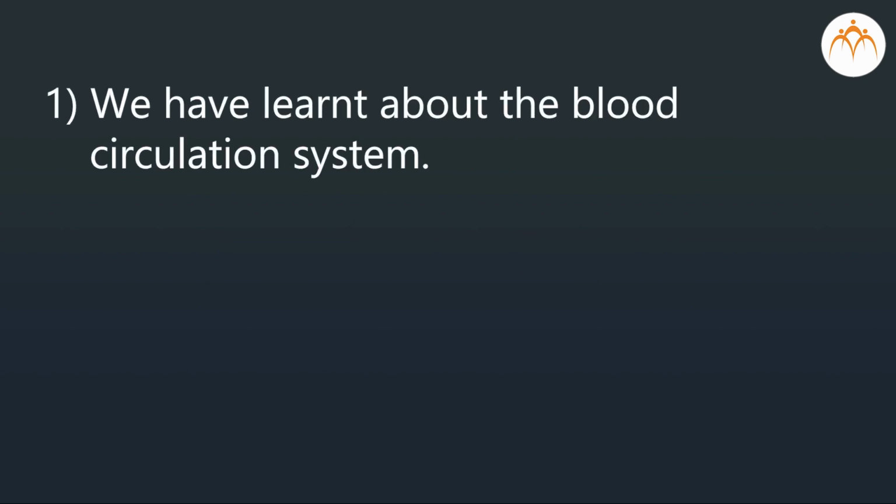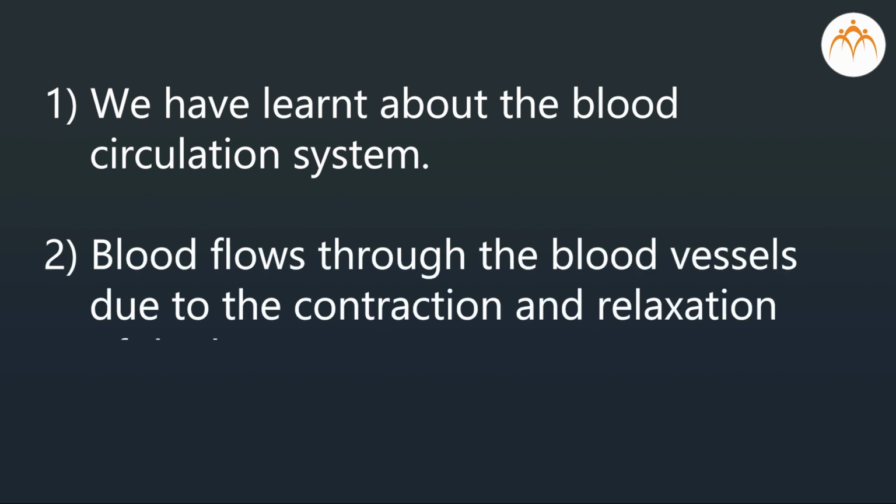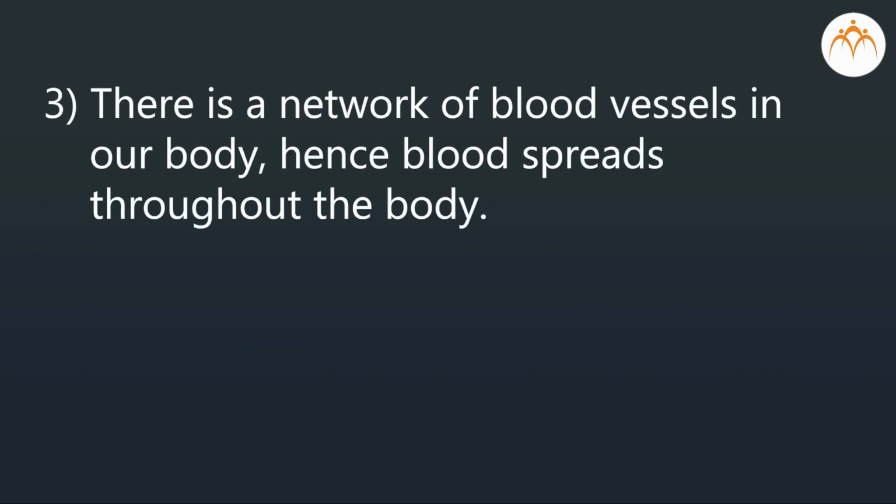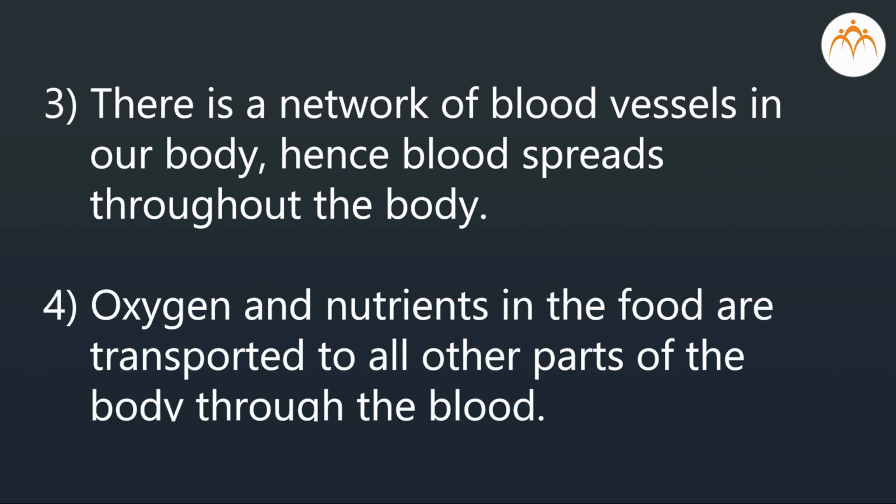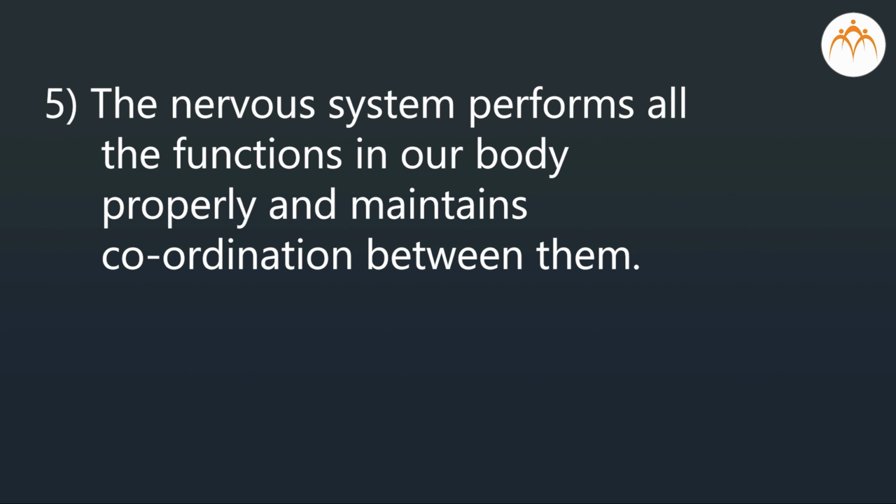What did we learn? We have learned about the blood circulation system. Blood flows through the blood vessels due to the contraction and relaxation of the heart. There is a network of blood vessels in our body, hence, blood spreads throughout the body. Oxygen and nutrients in the food are transported to all the other parts of the body through the blood. The nervous system performs all the functions in our body properly and maintains coordination between them.